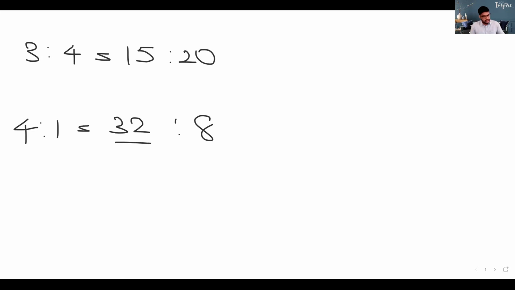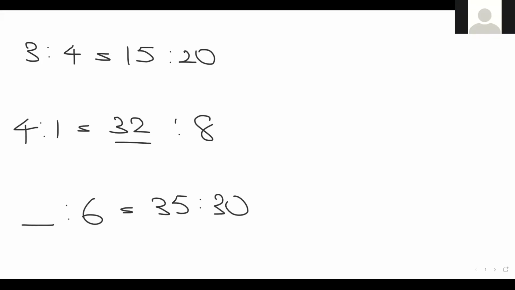Very good. Okay. Part C. Children, what was the answer for part C? 7. Excuse me, sir, it is 7. 7 is correct. Very good, children. So how you get that answer is, we know that 6 times 5 is 30. So we also know that 7 times 5 gives us 35. So the ratio 35 is to 30 when simplified fully gives us 7 is to 6. Very good, children. All right. So that is the answer to the first question.